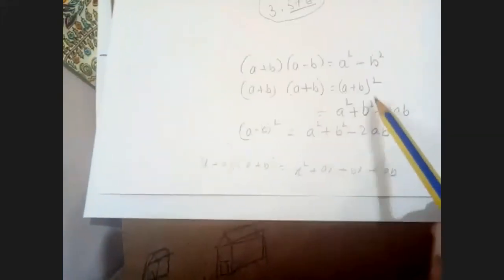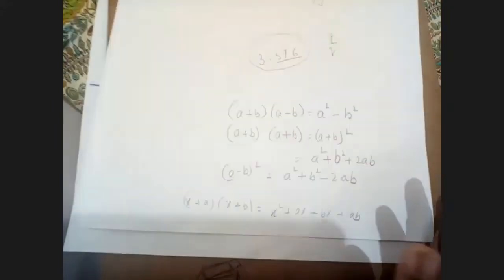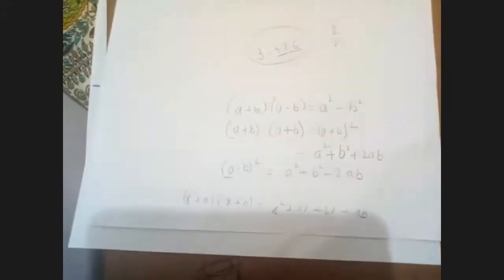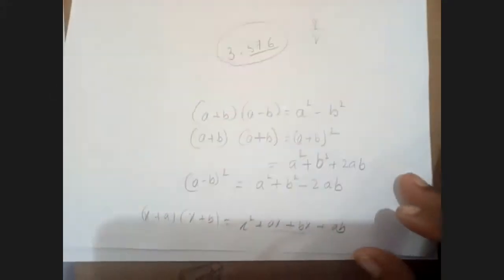Am I clear? Yes, ma'am. Again, we are going to learn these four in our next class. Now I need to apply these on operations on real numbers. Am I clear, children? Okay.